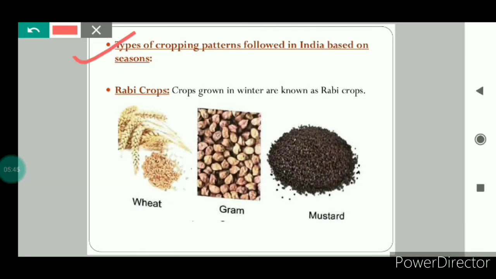Now the next is classification of the crops on the basis of the seasons. The crops that are grown in the winter are known as rabi crops. These crops are sown in winter season, so they are grown in October and they are harvested in the month of March or April. If we talk about the examples, they are wheat, gram, mustard.